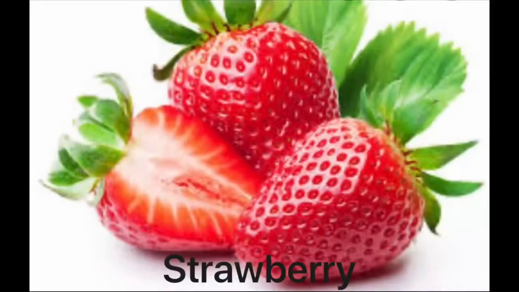Next fruit is strawberry. Strawberry is red in color and it has yellow dots on it. The yellow dots are the seeds of the strawberry. Strawberry has many seeds. Strawberry is a seasonal fruit. That is why teacher doesn't have the fruit now. But teacher will show you the picture of the strawberry.